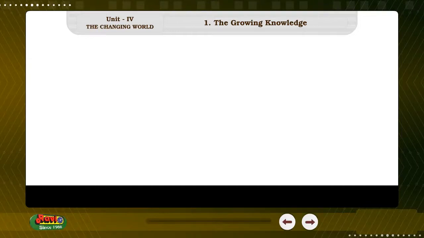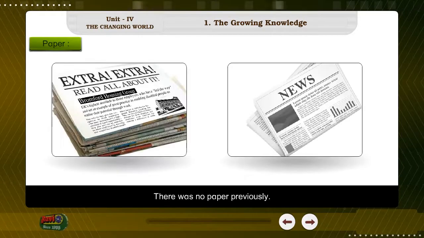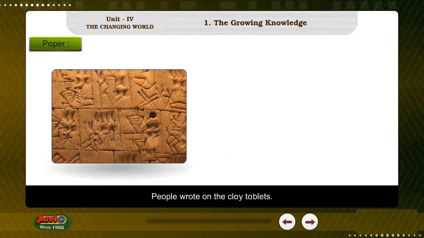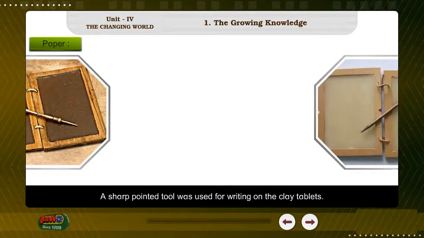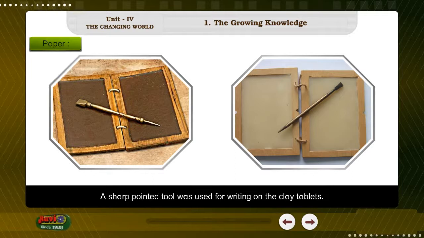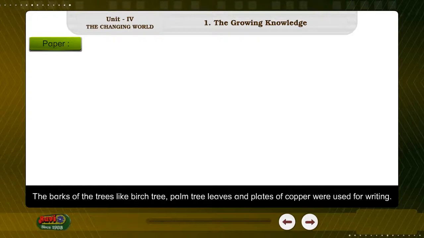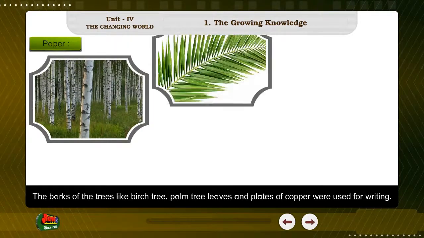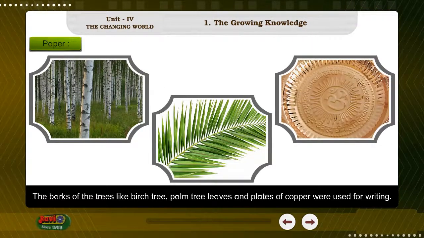Paper. There was no paper previously. People wrote on the clay tablets. A sharp pointed tool was used for writing on the clay tablets. The barks of the trees like birch tree, palm tree leaves, and plates of copper were used for writing.